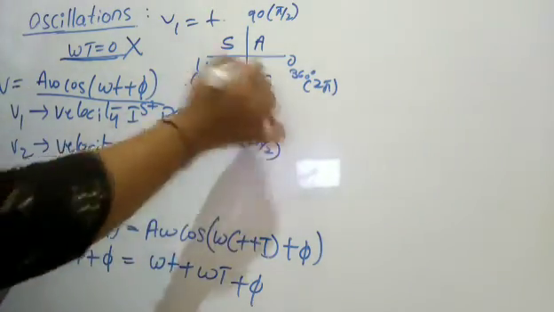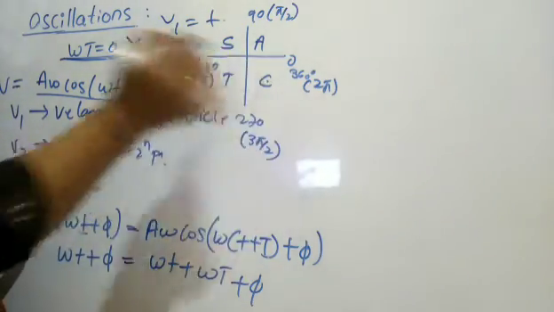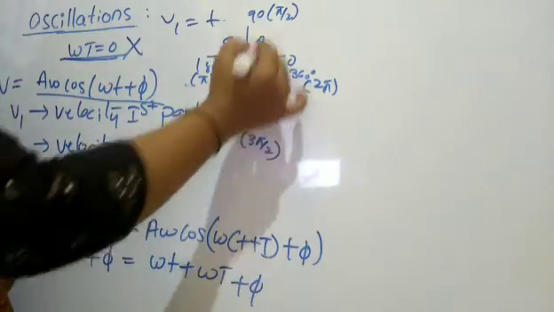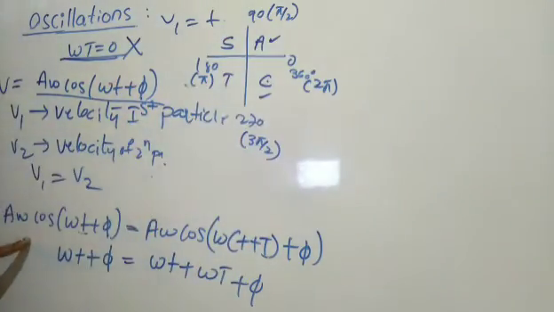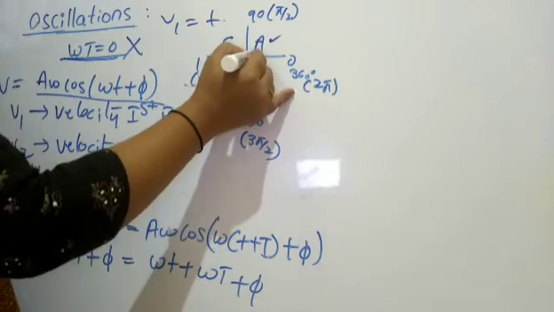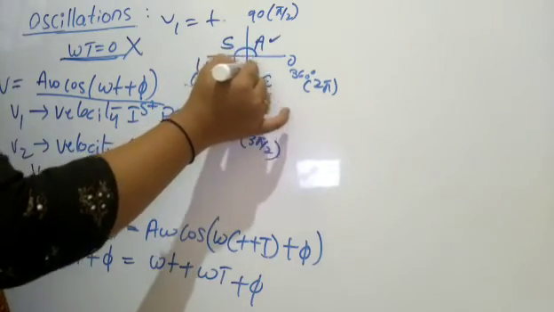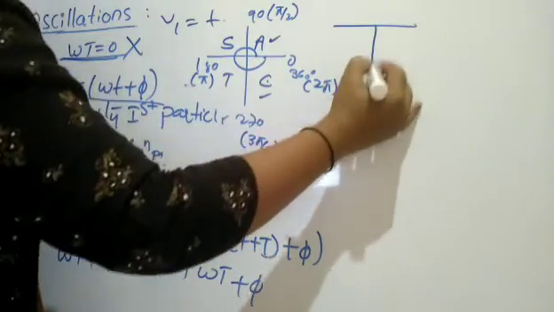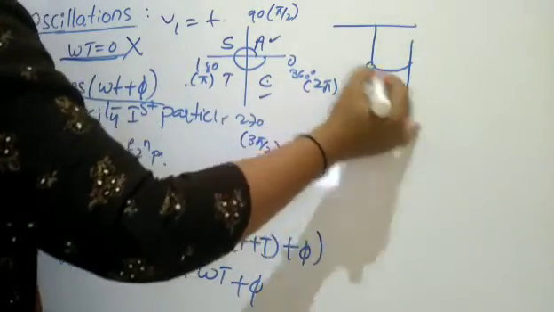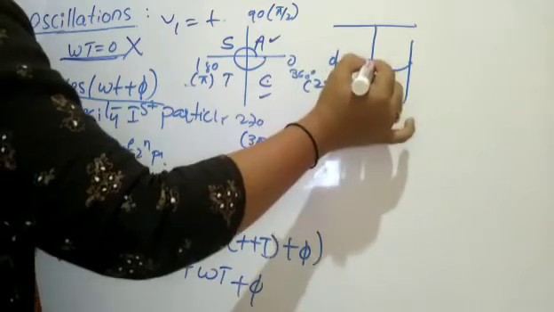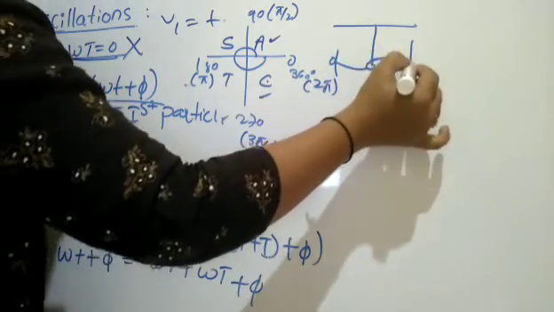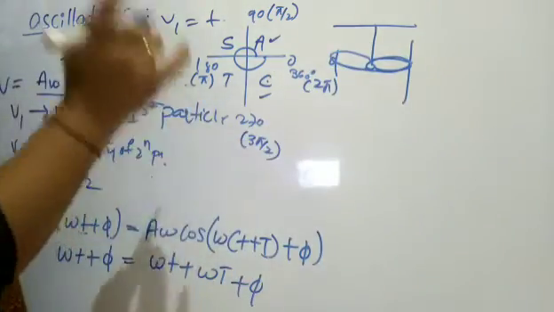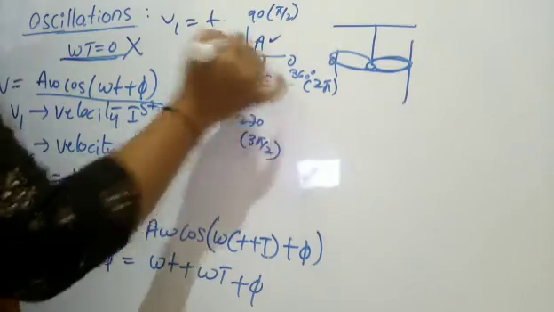Velocity we have as a cos. That means in the fourth quadrant it is positive, and in the first quadrant it is positive. If you consider the particle here, it is doing the journey like this, moving from this extreme to that extreme.